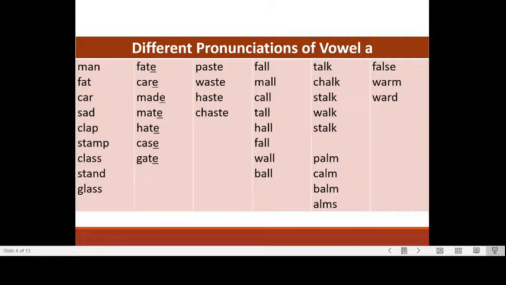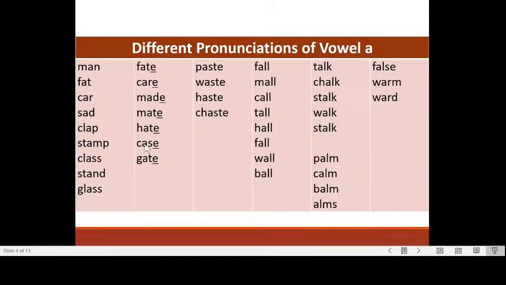Okay, now in this table, I have words that contain the vowel a, but the a is pronounced differently. In the first column, like the table before: man, fat, car, sad, clap, stamp, class, stand, glass.